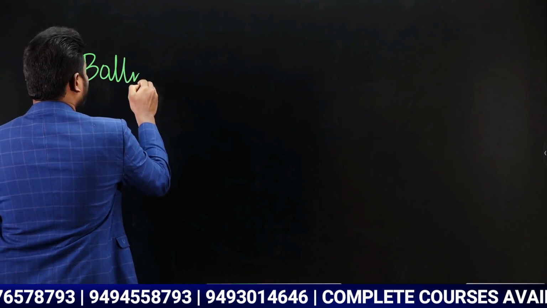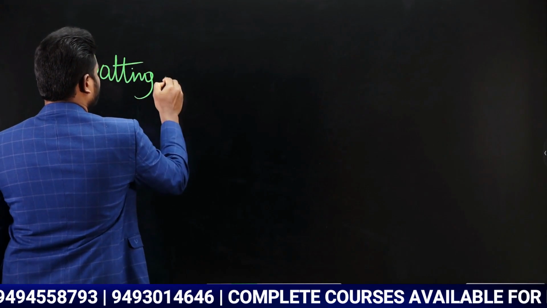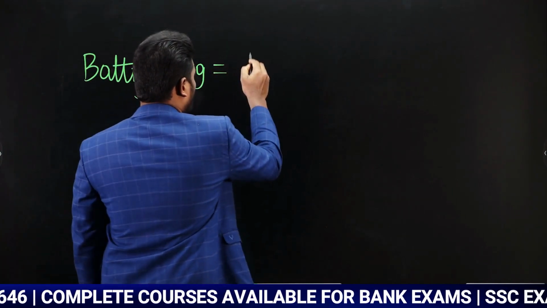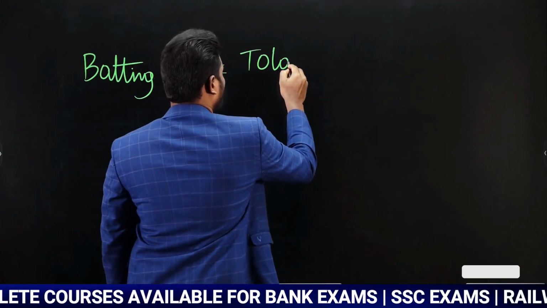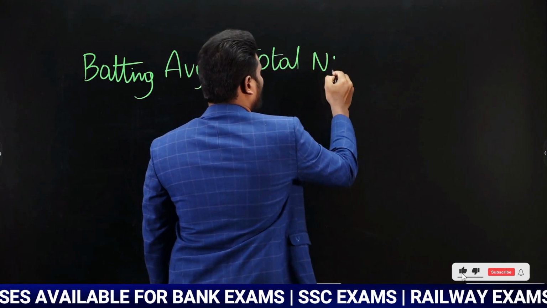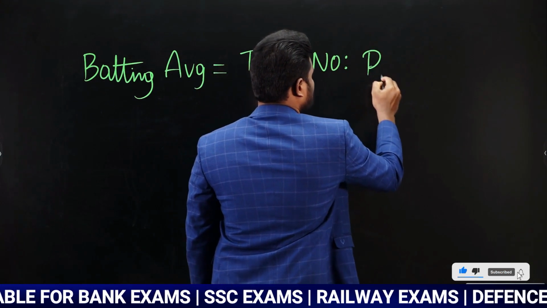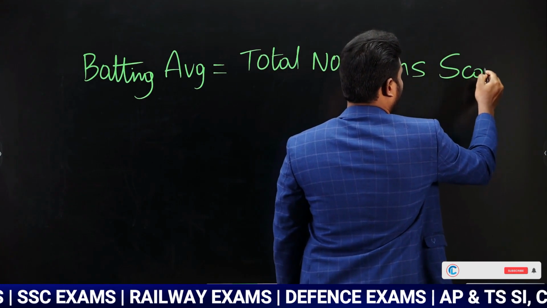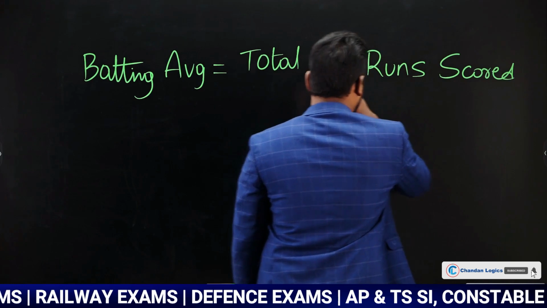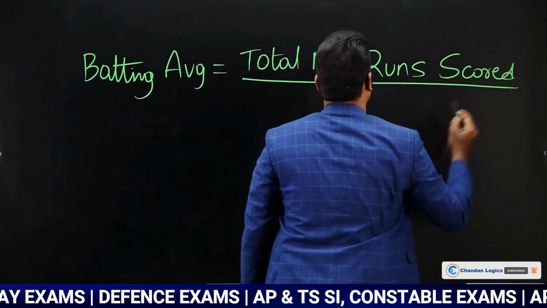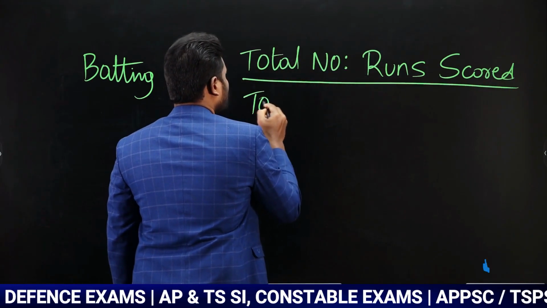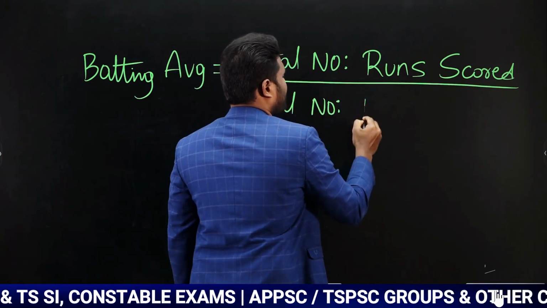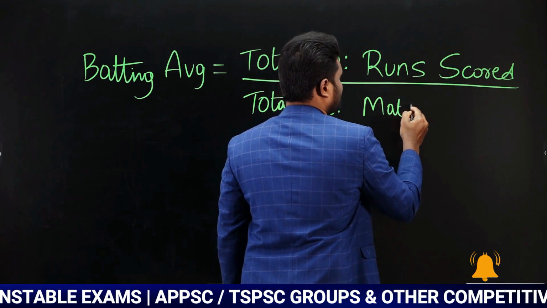So what is batting average? Batting average is nothing but total number of runs scored divided by total number of matches played.